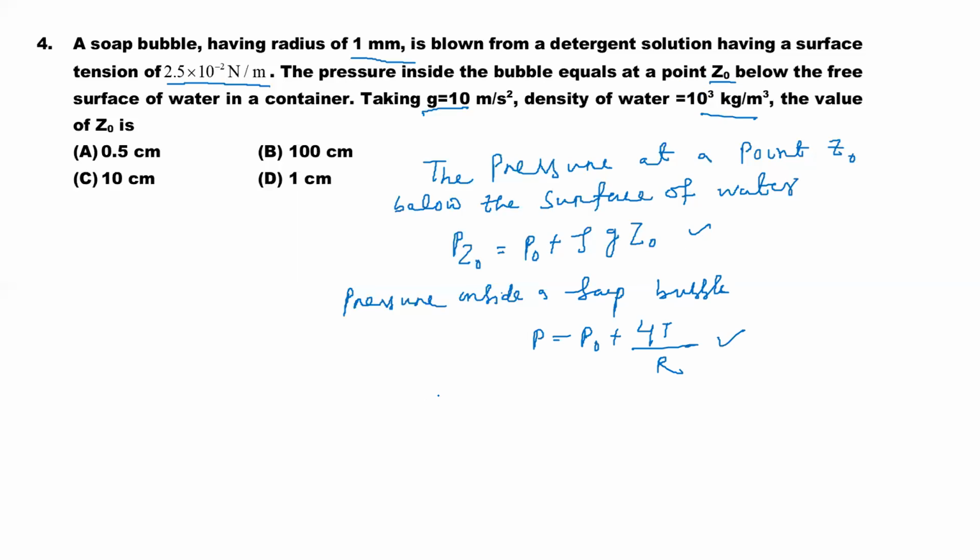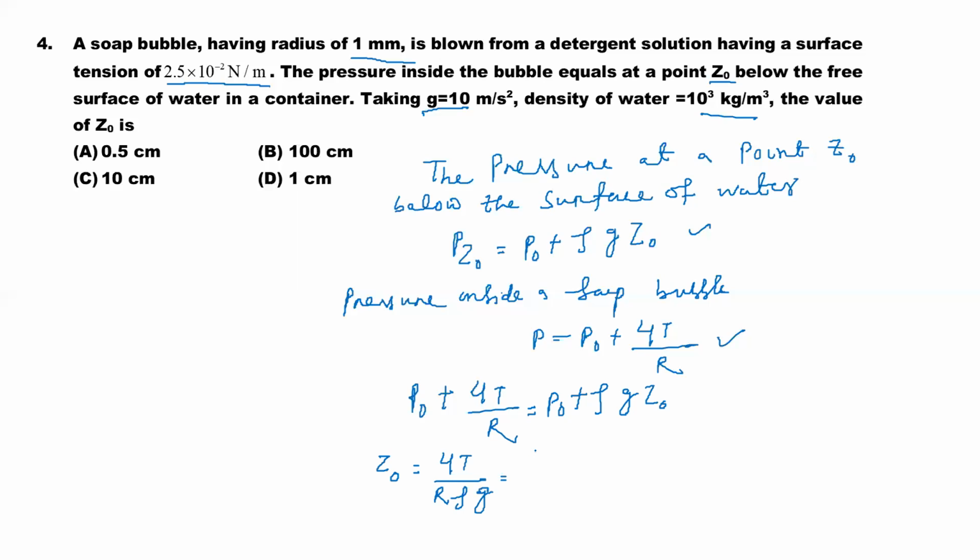अगर मैं दोनों को combine कर दूं तो क्या करूंगा? What I will do: P naught plus 4T, tension by radius, is equal to P naught plus rho g Z naught. So Z naught is equal to 4T by R rho g.